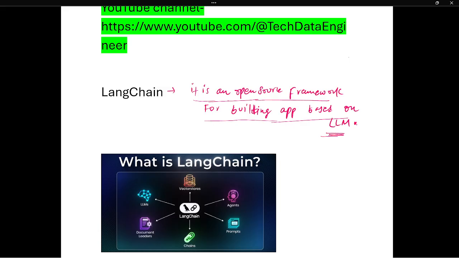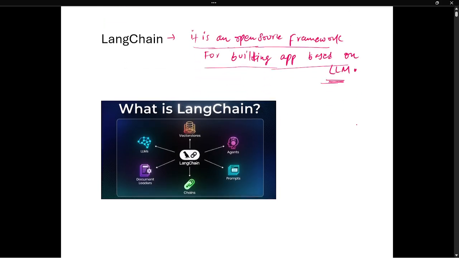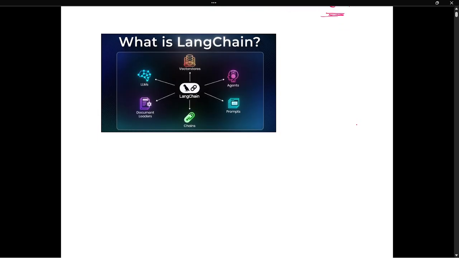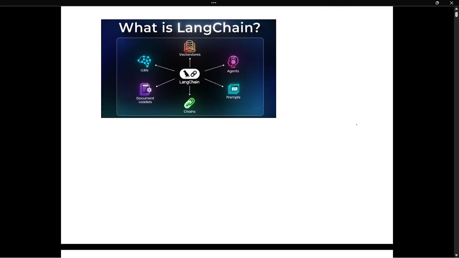Now we will see what problem it solves. Now we understand what LangChain is. Next we will see what problem it solves, what the core architecture of LangChain is, what the main components are, and how it works internally, and when to use LangChain and when to use LangGraph or another framework. Suppose let us consider a scenario: what problem does LangChain solve?